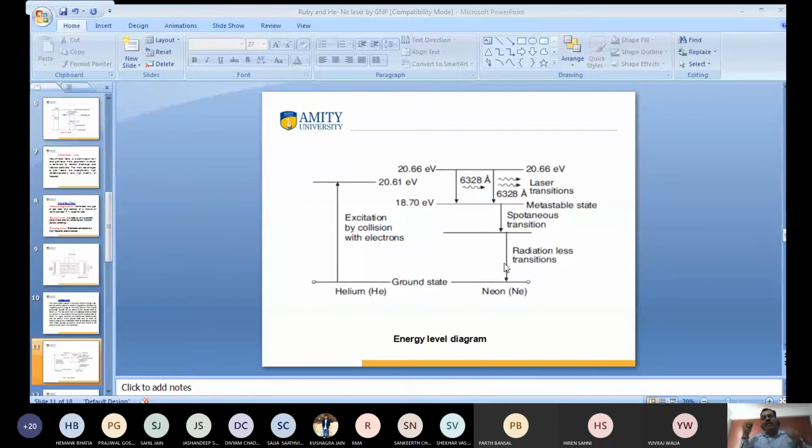The helium neon laser removes the drawback of the 3-level laser, because in the ruby laser we get the laser beam in pulses, but in the helium neon laser we get laser light in continuous form. Continuous, there is no break. So if we want to use a continuous beam of light, you can use the helium neon laser. This is the superiority of the 4 energy level over the 3 level.